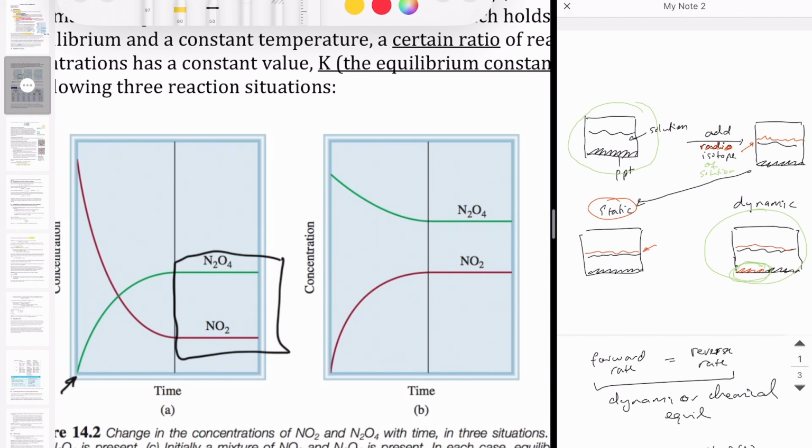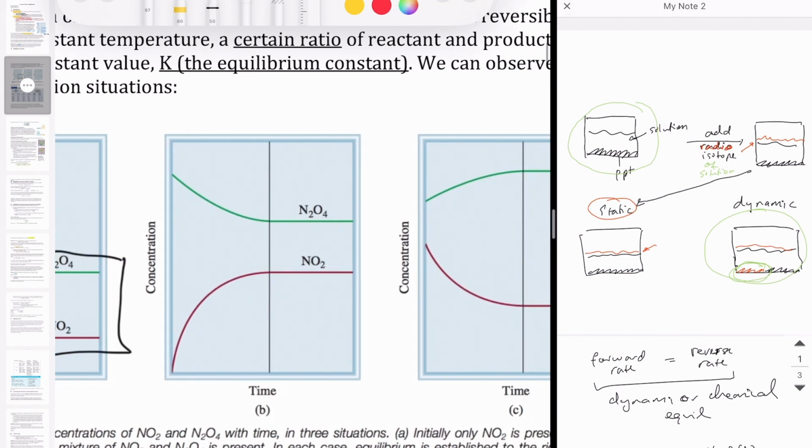In this case, we started the reaction with 0 N2O4. In condition 2, we start with no NO2, but we have some N2O4 present. Because the reaction is reversible, some of that N2O4 converts to NO2, and eventually they reach an equilibrium where there's more N2O4 compared to NO2.